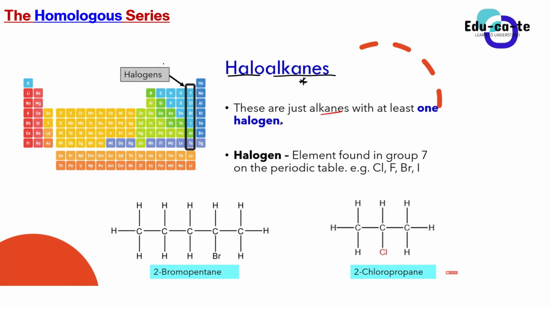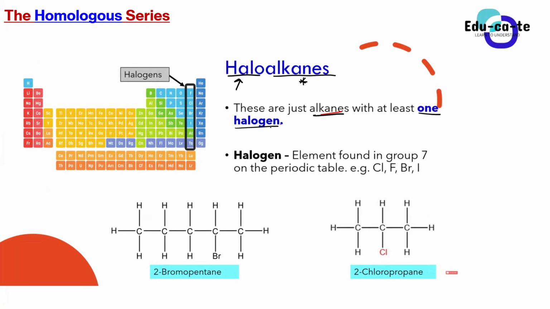The only difference is this halo that you can see here. But these alkanes have got at least one halogen. So basically, alkanes that consist of at least one halogen, we name them haloalkanes.